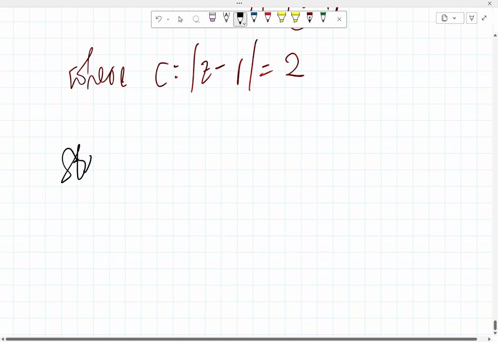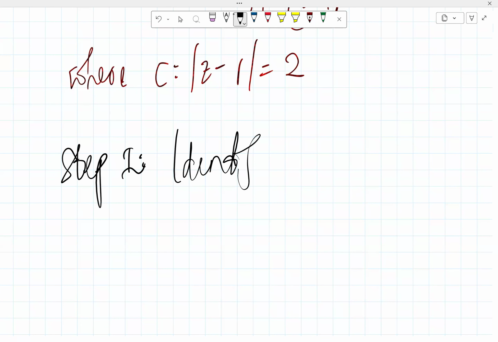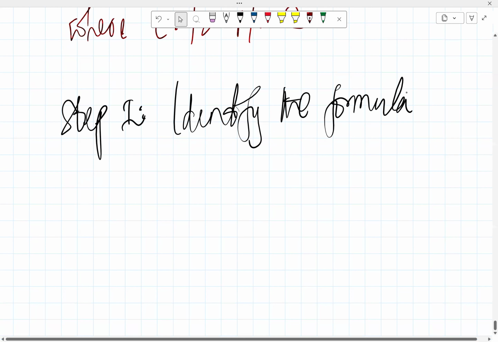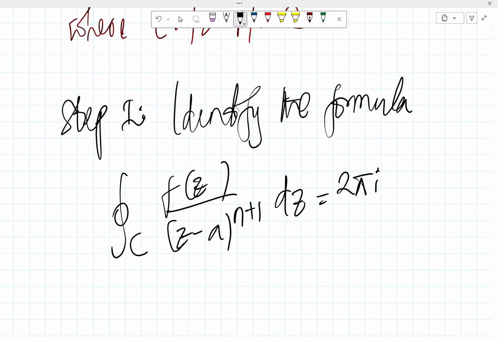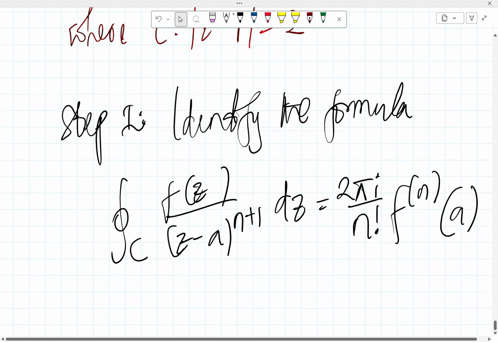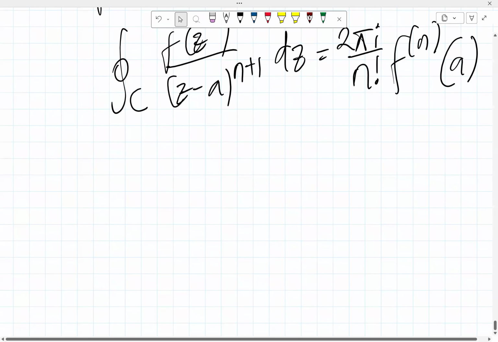Step 1, identify the formula. I just showed you that the formula is the integral along the closed curve C of f of z over z minus a raised to n plus 1 dz, which is actually 2 pi i over n factorial times the nth derivative of the function evaluated at a. That's important. Once you identify the formula, the next thing is to identify components.